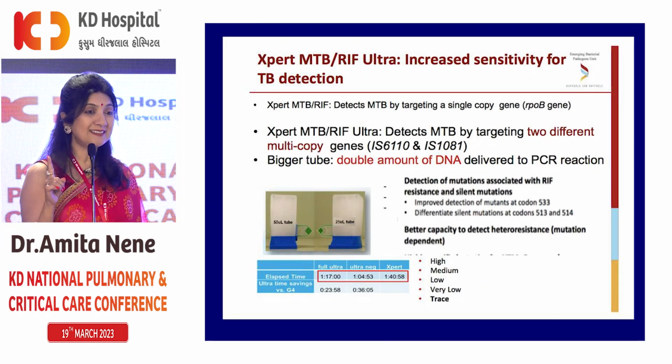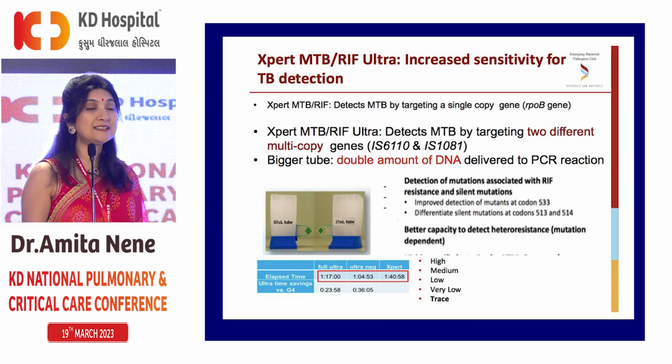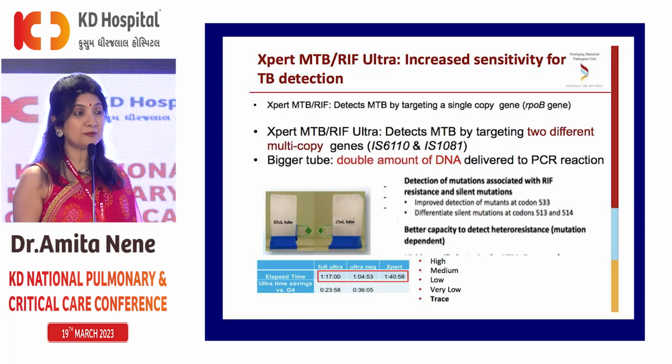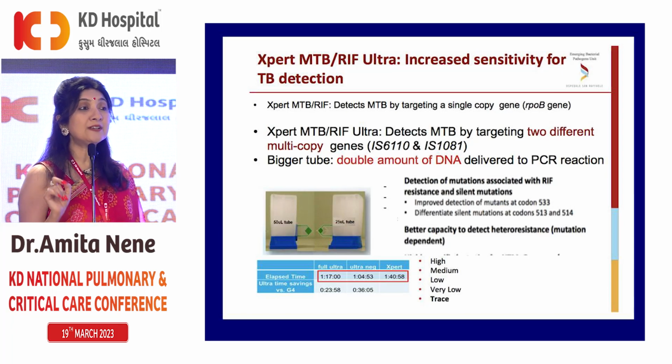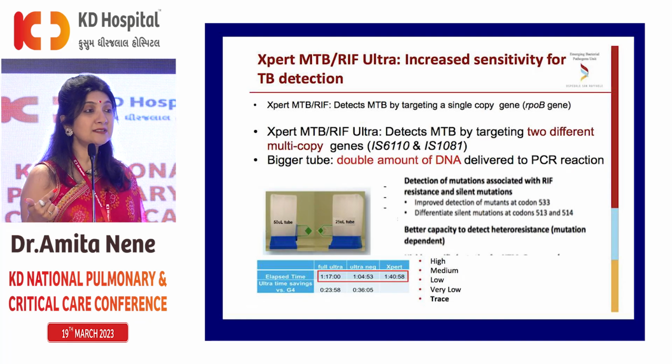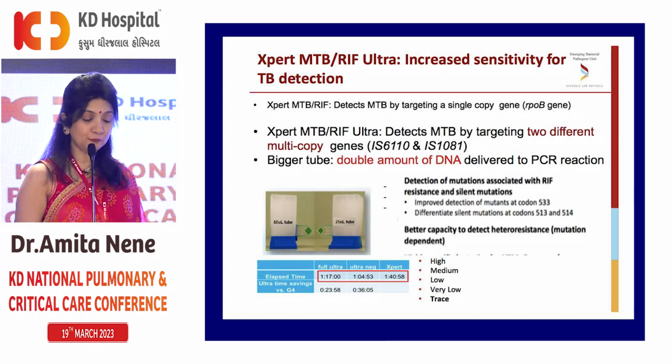And most importantly, if the patient has a low bacillary load, if the MTB detected is very low, then often rifampicin resistance was falsely given by GeneXpert. This doesn't happen in GeneXpert Ultra. If the MTB load is very low, instead of giving a false resistance, it has a new category called MTB detected trace. And over here the rifampicin resistance is indeterminate. So it tells you do something else, find out the resistance, but it doesn't give you a false resistance.